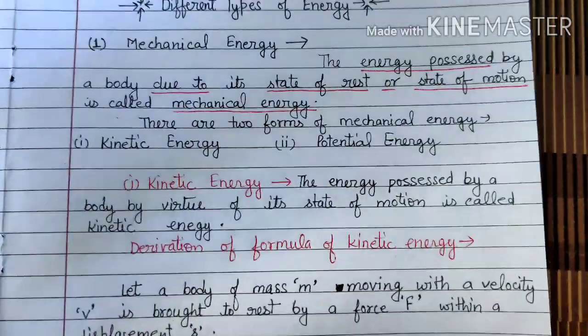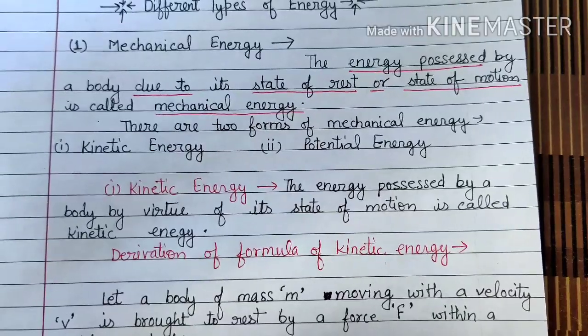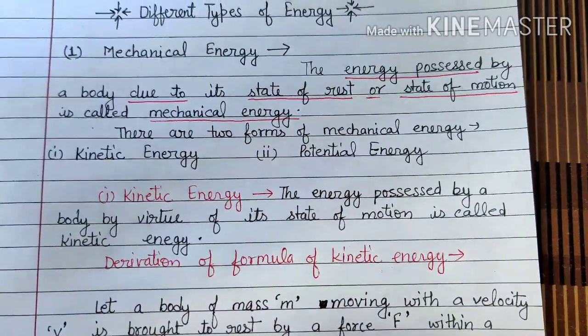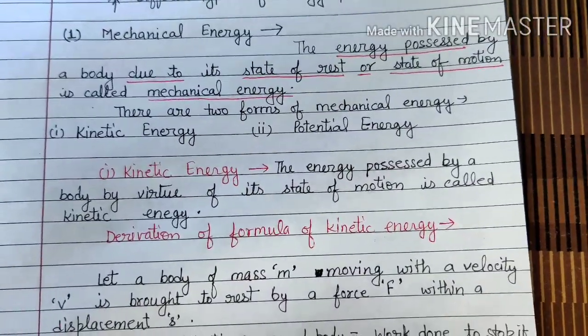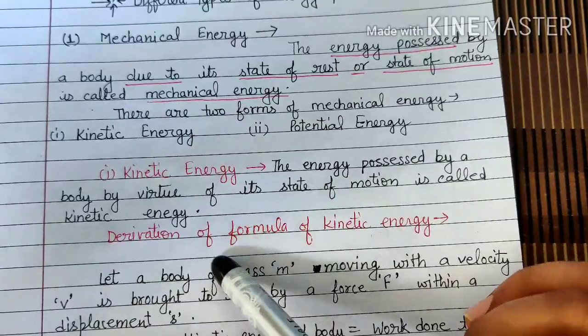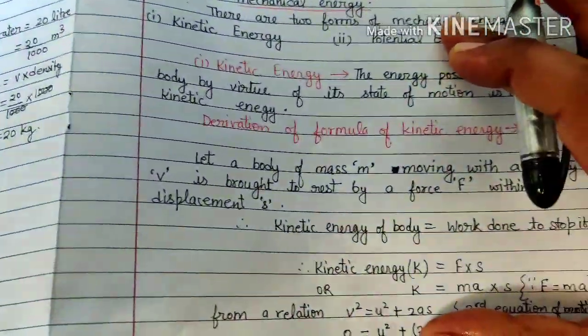Okay, so let's start with kinetic energy. The energy possessed by a body by virtue of its state of motion is called kinetic energy. Now in this class we have a derivation of the kinetic energy formula, so we'll discuss it.